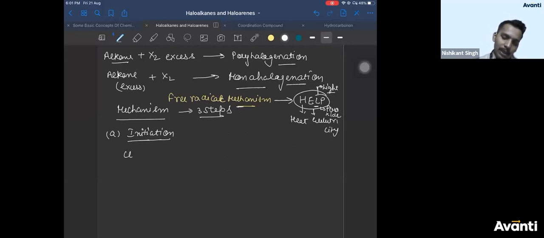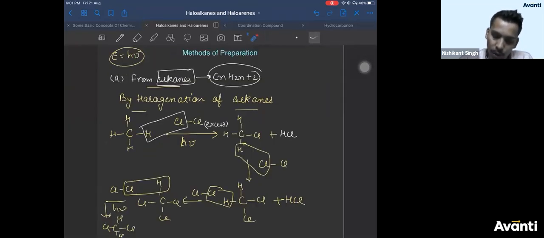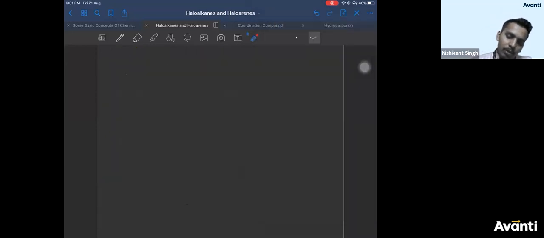So the first step is the Cl-Cl bond. You have taken chlorine, since the atoms are the same. Before I go ahead, let me recall, in case you have forgotten, bond fission is of 2 types.